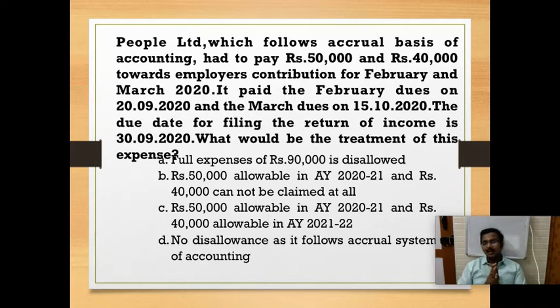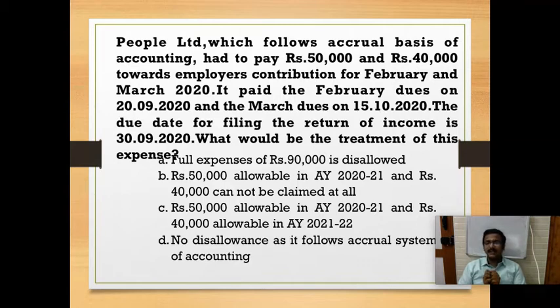So if I am having an expense, I must have paid it before filing the return. If I have not paid, that expense will be disallowed. Not all expenses are covered, only things like bonus, commission, bank interest and ESI, PF. So these should be paid before the due date of filing return.